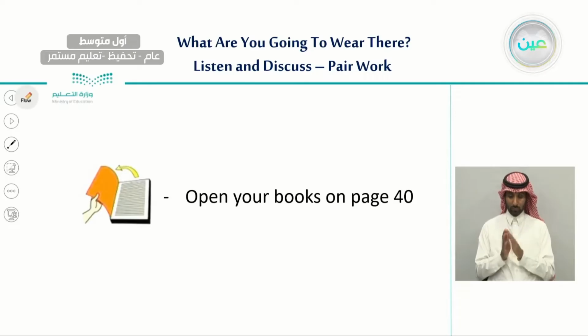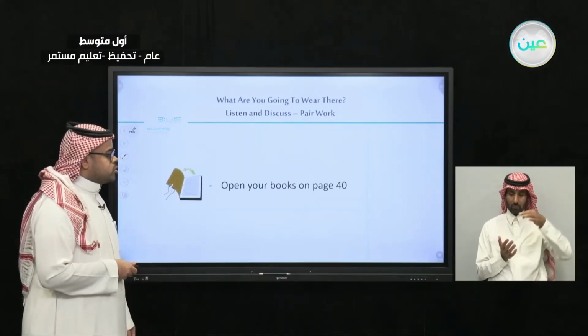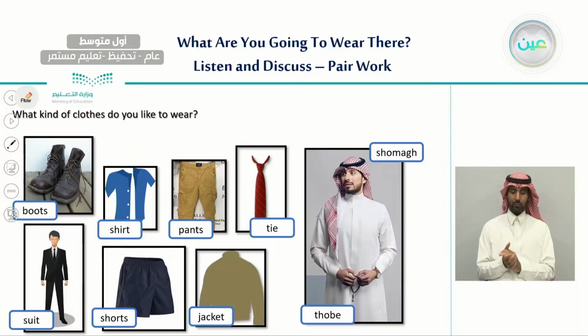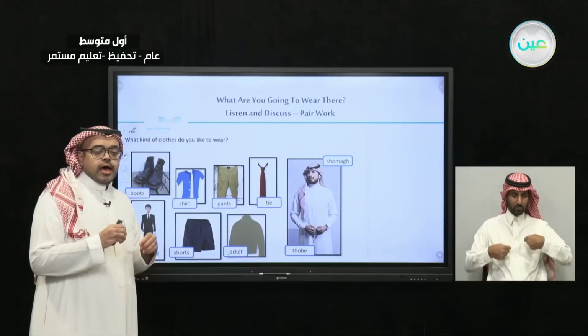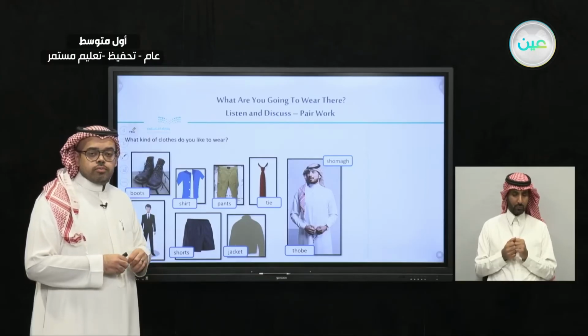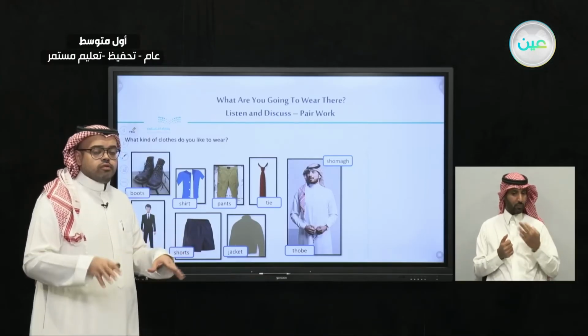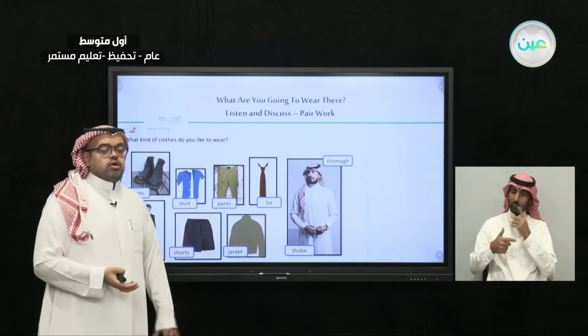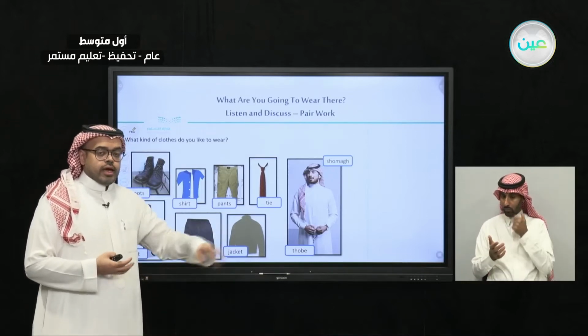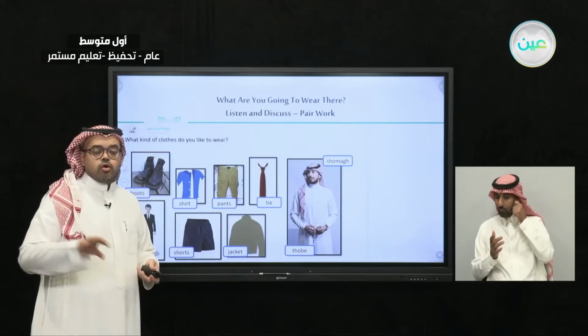On page 40, we're going to see pictures of different clothes. We're going to say the names of these clothes, and also classify them. We're going to decide which one of them is for men and which one of them is for women.